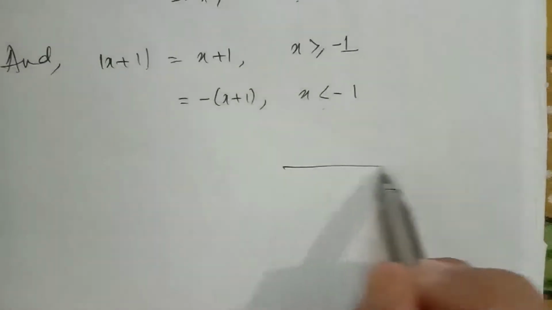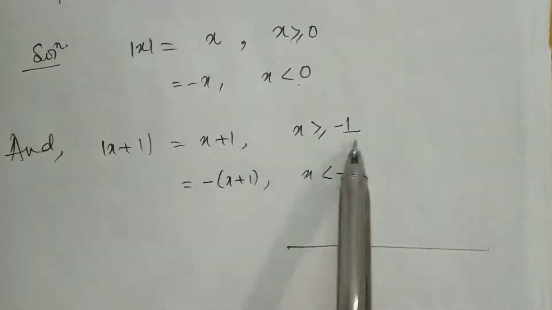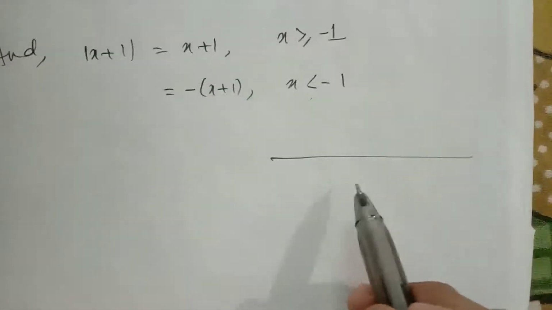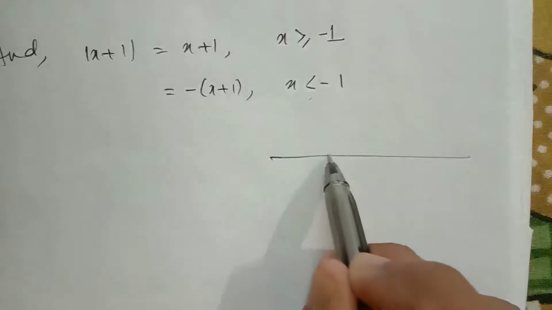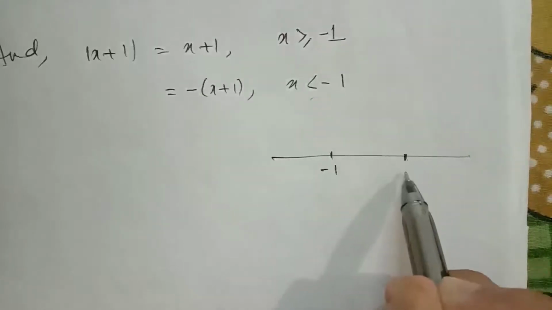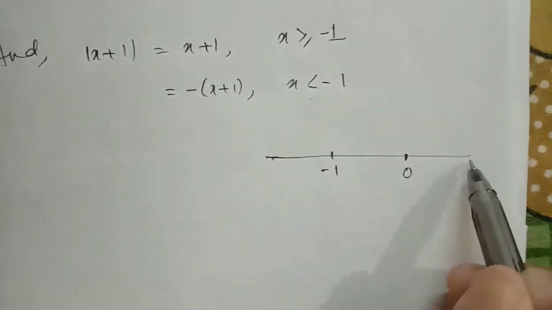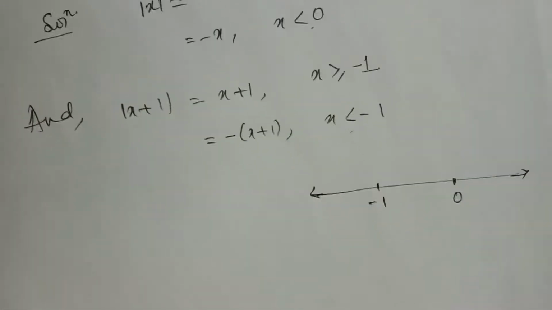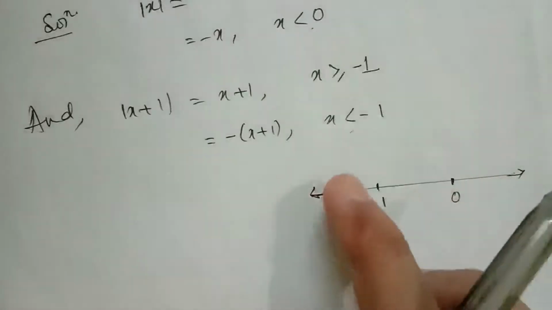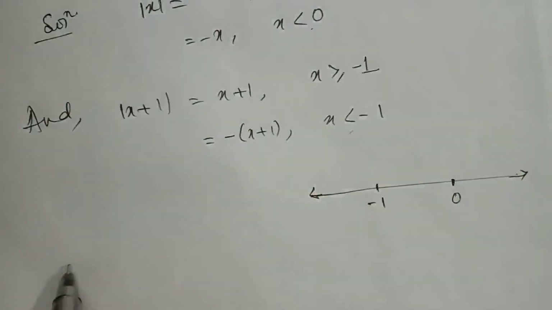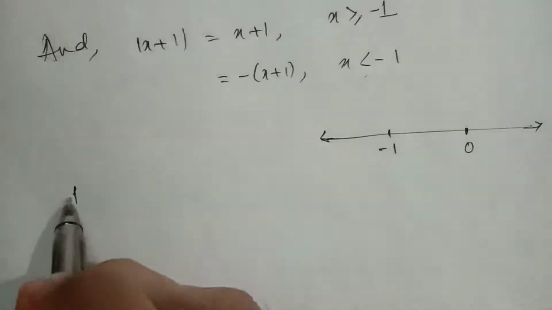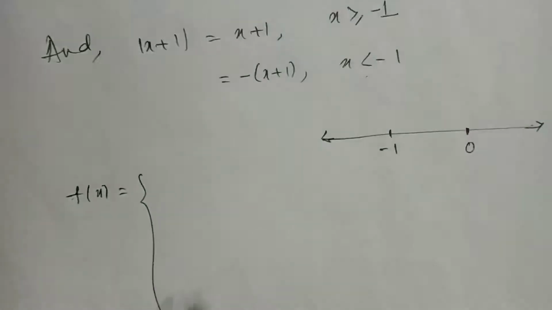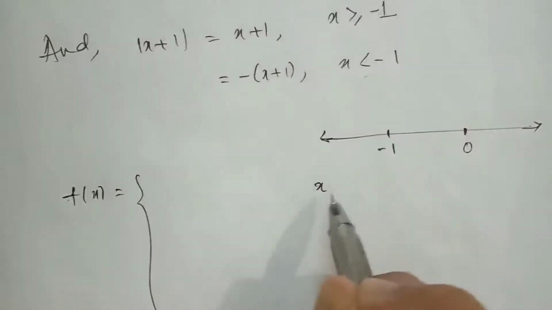I will mark these two numbers, 0 and minus 1, on the number line. Minus 1 is smaller than 0, so first minus 1 then 0, from minus infinity to plus infinity. Now these 2 points divide the real line into 3 parts.